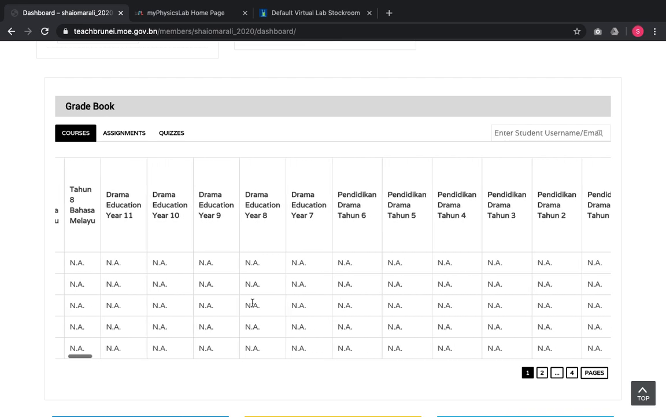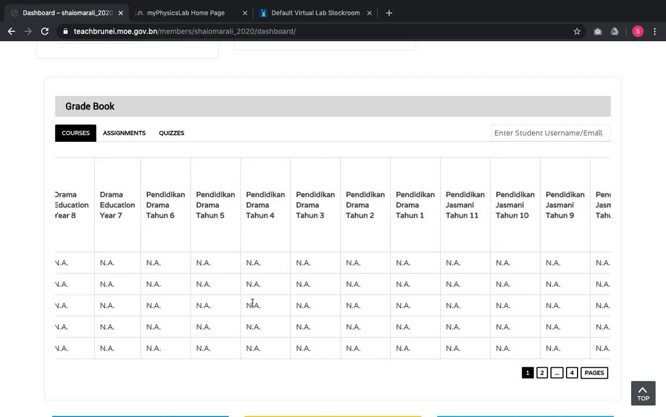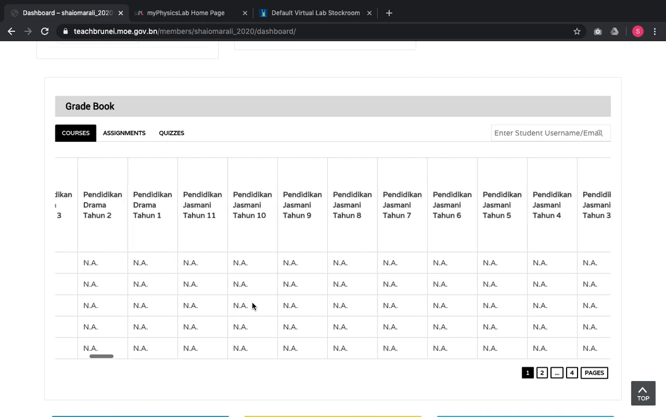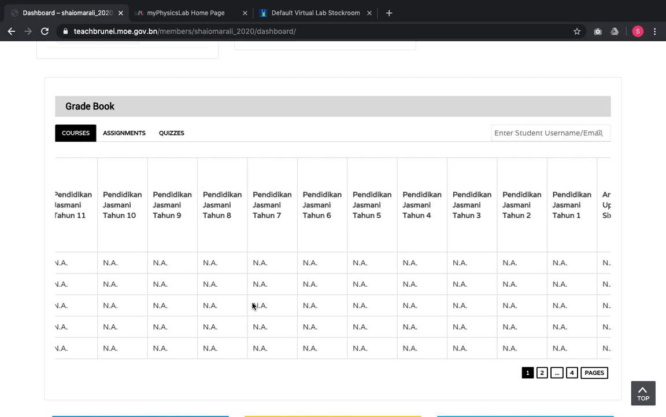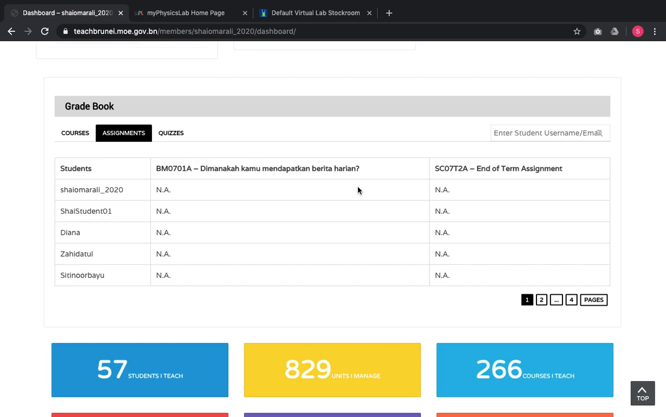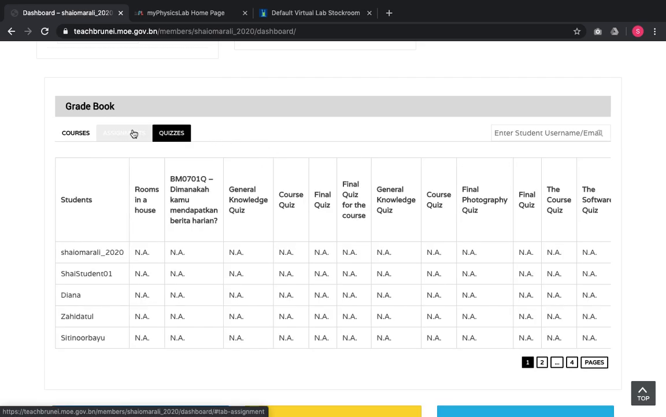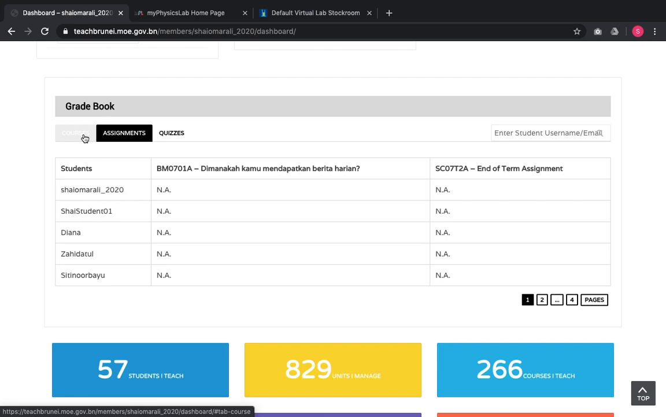As you can see here, through the gradebook, you can actually track your students' grades, and not only on a particular subject, but on other subjects that you teach as well. You can look into the assignments, how many marks they have gotten for the assignments and the quizzes. Obviously, you won't be able to see any numbers here because we are yet to welcome our students in.